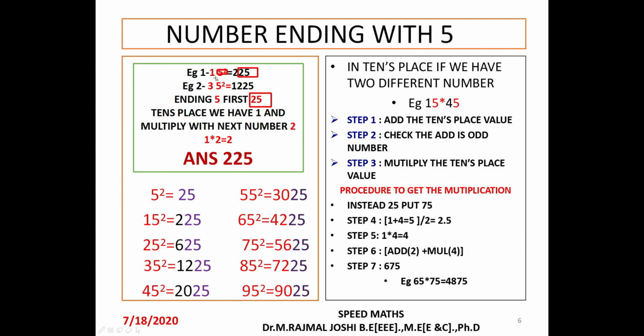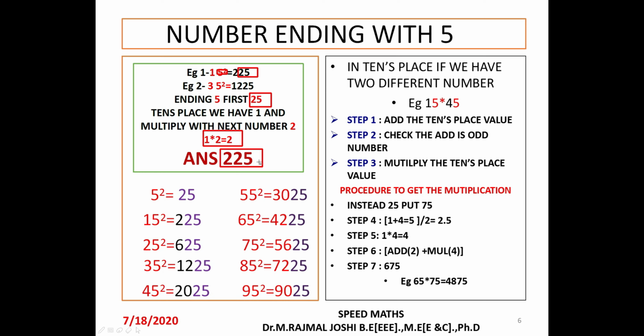In the tens place, whatever the number is, multiply it with the next number in ascending order, and that will give the next part of the answer. So here the unit place ends with 5, so we have written 25, and in the tens place we have 1, so we multiply with the next number, which is 2. So 1 into 2 becomes 2. So the final answer for 15 square is 225.